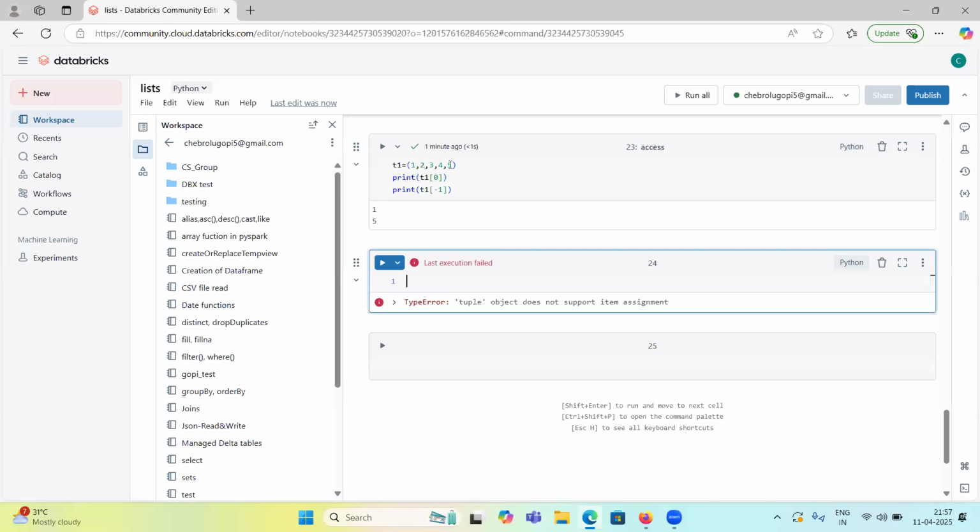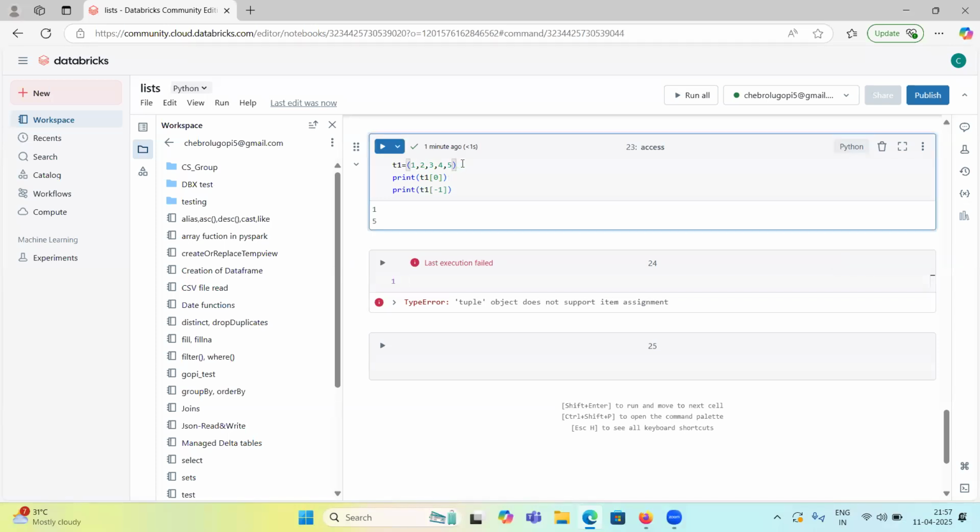So now see, 1, 2, 3, 4, 5, right? Original tuple is 1, 2, 3, 4, 5. Now I want to change this third value, 3, to 6. So how can we do it?